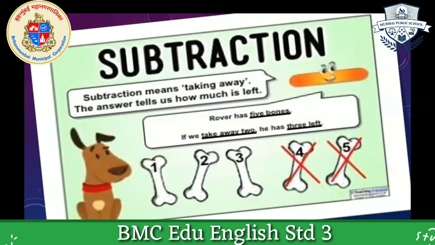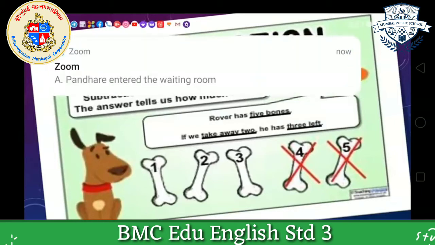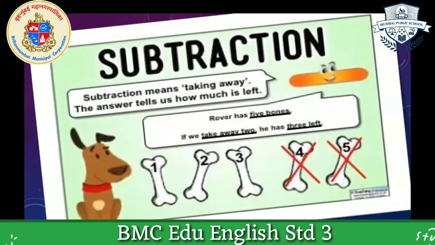So here you can see subtraction means taking away. The answer tells us how much is left. Okay, students, now the term subtraction will be clear to you. No doubt in that. You have been dealing with subtraction from first standard. Let's proceed to the next slide.